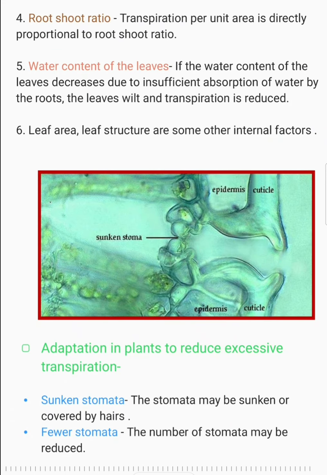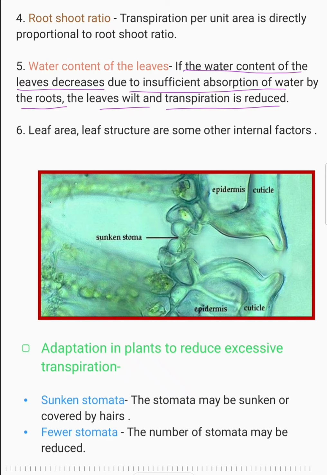Next comes the root to shoot ratio. Transpiration per unit area is directly proportional to the root to shoot ratio. Then the water content of the leaves: if the water content of the leaves decreases due to insufficient absorption of water by the roots, the leaves wilt and transpiration is reduced. This means that for good transpiration, all the surface of the leaves should be open.